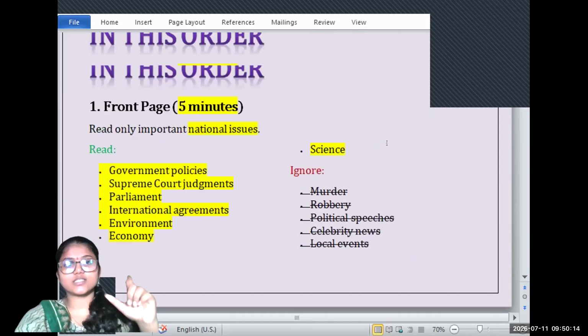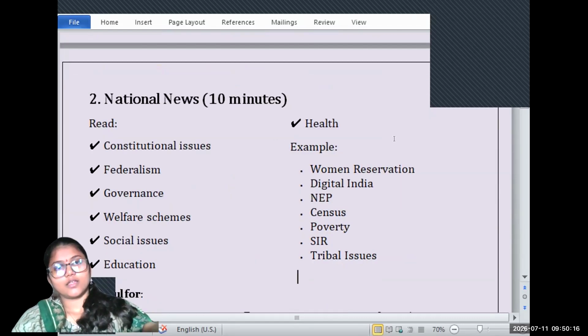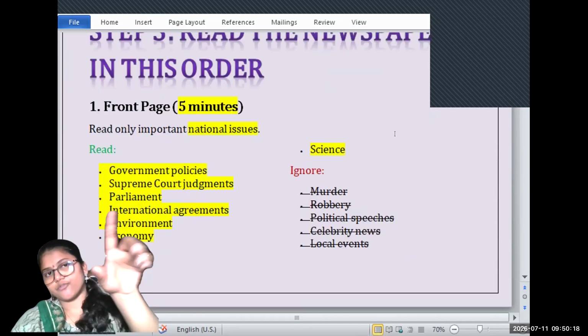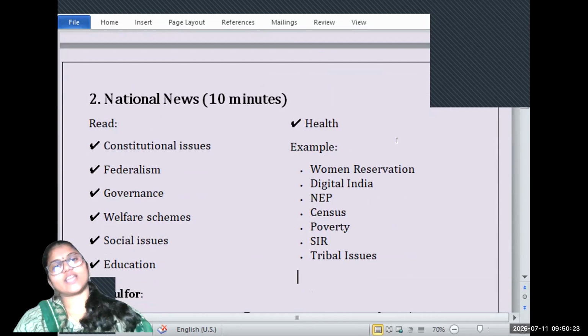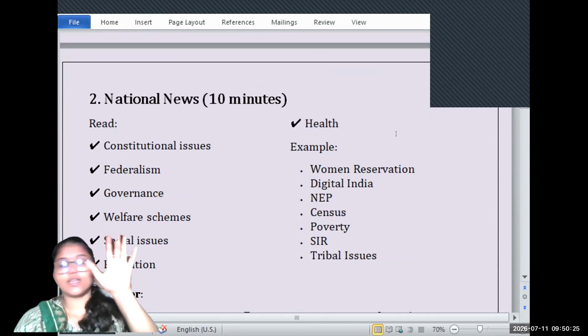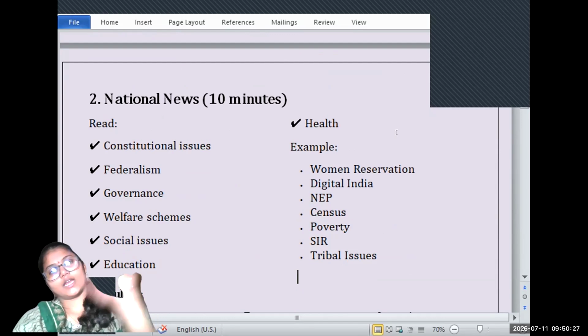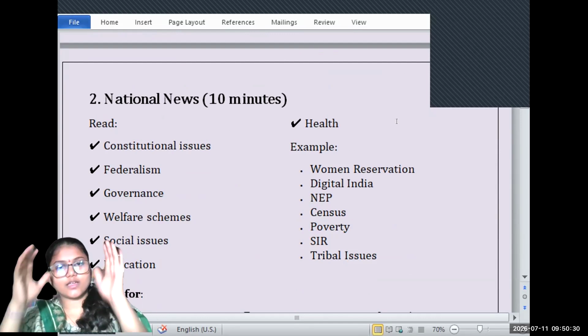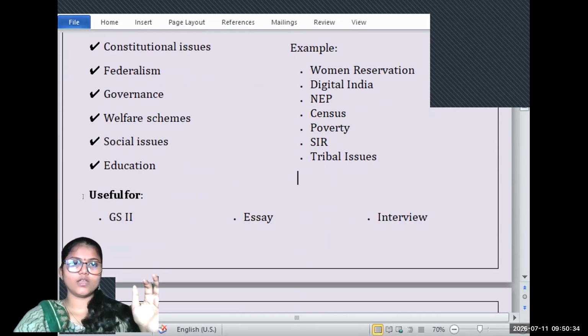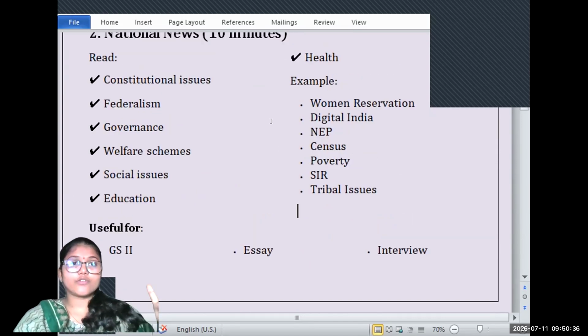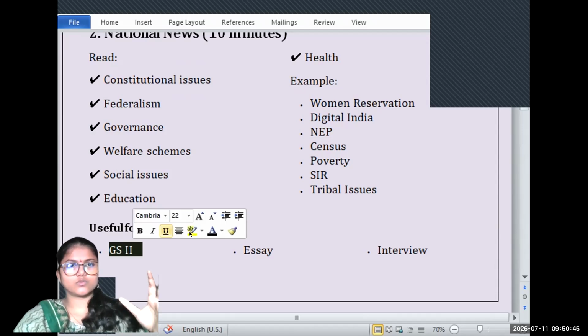If you have seen, first we have done the front page, then we have national issues, again a separate page for national issues. We go through the front page, where everything is in brief, and on the national news page you have the detailed study of all this news. So we will be collecting a lot of information from these sources. It will be useful for GS2.